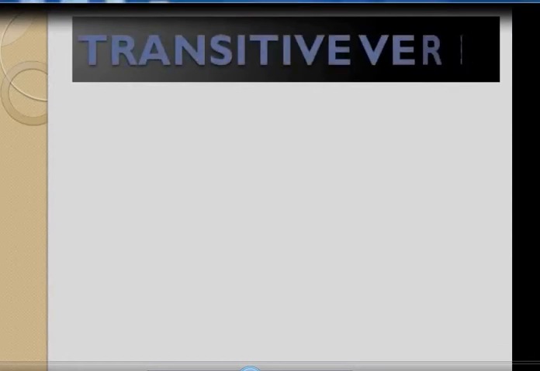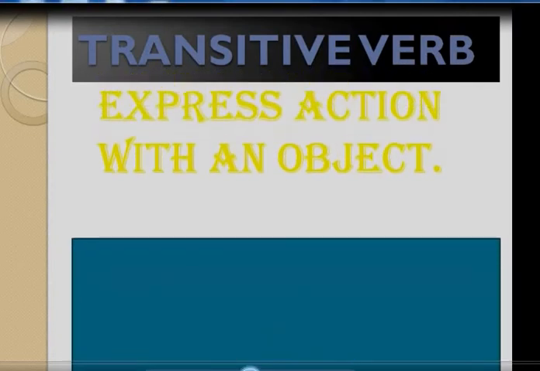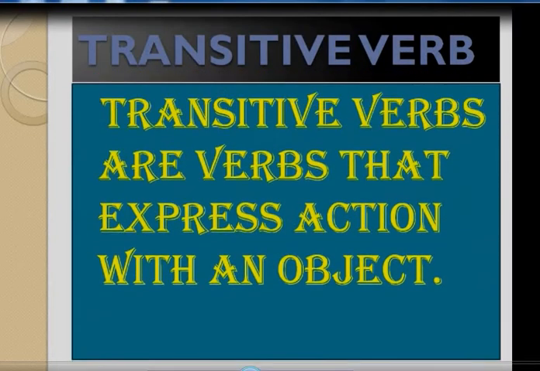அதை நம்ம பார்க்க போகிறோம் இப்போது. அதாவது transitive verbனாலே கண்டிப்பாக அதில் கொஸ்டின் இருக்கும், what அல்லது whom அப்படின்ற கொஸ்டின் இருக்கும். So we can say transitive verbs are verbs that express actions with an object. ஸோ ஆப்ஜெக்டோடு இருக்கக்கூடியதுதான் transitive verbs. We shouldn't forget that. So without an object, there is no transitive verb.